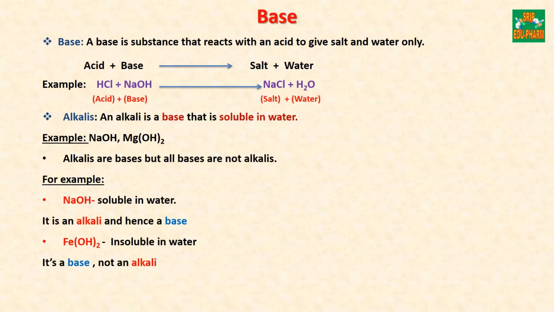For example, sodium hydroxide is soluble in water. It is an alkali and hence a base. But ferrous hydroxide is insoluble in water. It is a base, not an alkali. The major thing is that only water-soluble bases are called alkalis.